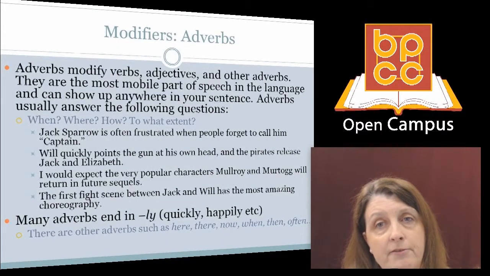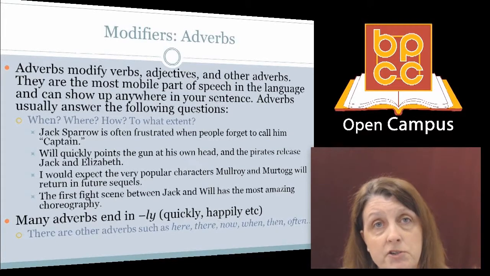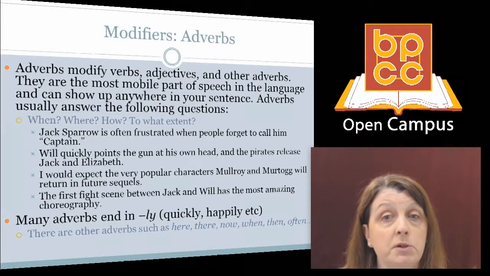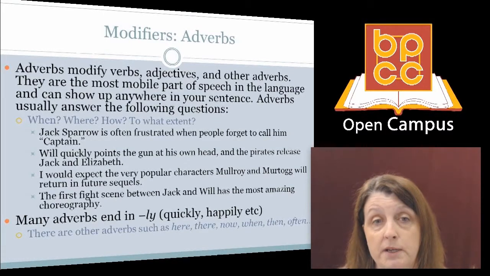Adverbs modify verbs, adjectives, and other adverbs. They are the most mobile part of speech in the language, and they can show up anywhere in your sentence. Adverbs will usually answer the following questions: when, where, how, and to what extent. Here are some sample sentences.